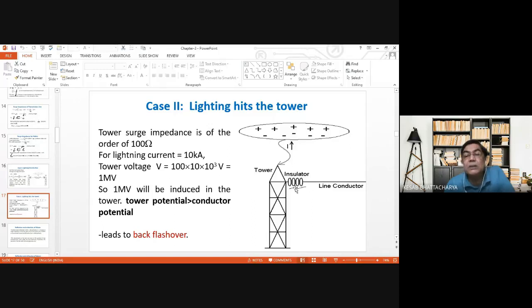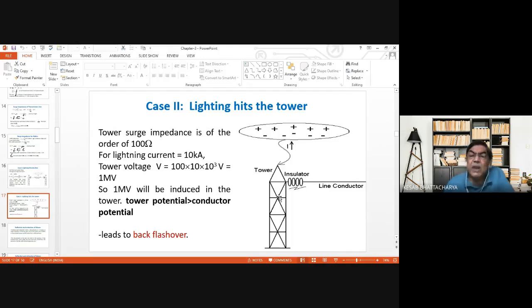So the insulators will be subjected to a voltage of 1 million volt, and for example say 400 kV earlier. Earlier, the voltage that was appearing across the insulator unit was 400 kV between ground and line conductor. Now the ground object, the tower, suddenly has an elevated potential of 1 million volt, and that voltage is higher than the transmission level voltage.